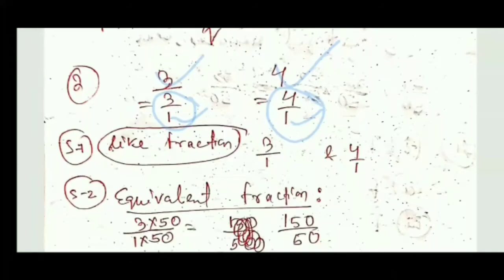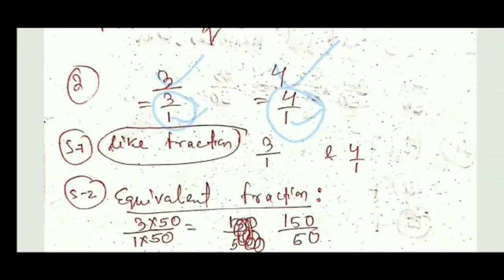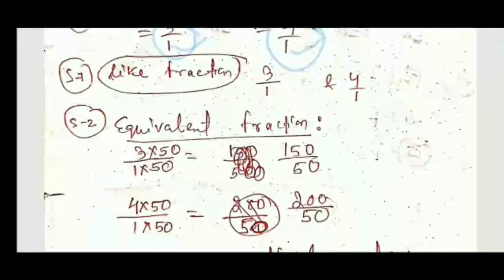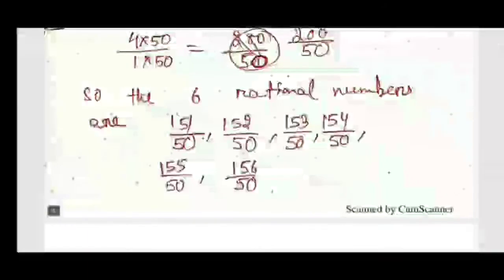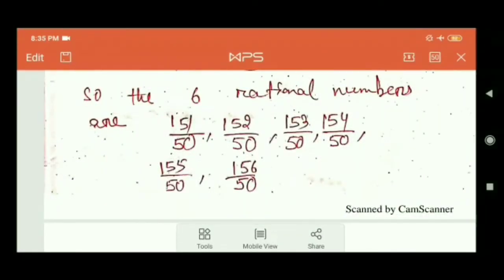So I can write 3 as 3 by 1 and 4 as 4 by 1. Now they are like fractions. Like fractions are fractions where the denominator is the same. Next, convert them to equivalent fractions to make the difference between 3 and 4 more than 6. So for that I have multiplied 50 in both numerator and denominator. So 3 by 1 is converted to 150 by 50 and 4 by 1 is converted to 200 by 50. So the 6 rational numbers are 151 by 50, 152 by 50, up to 156 by 50. You can see here.